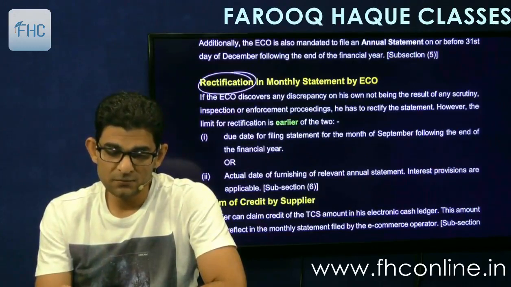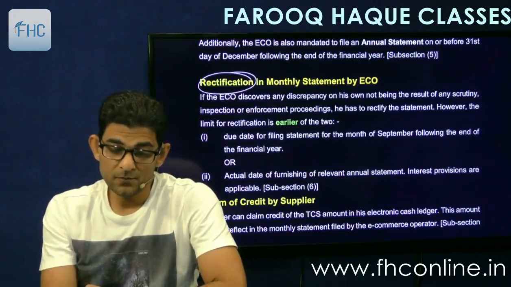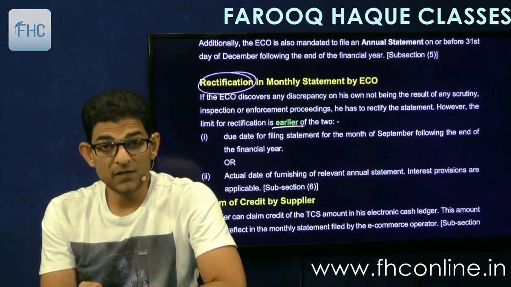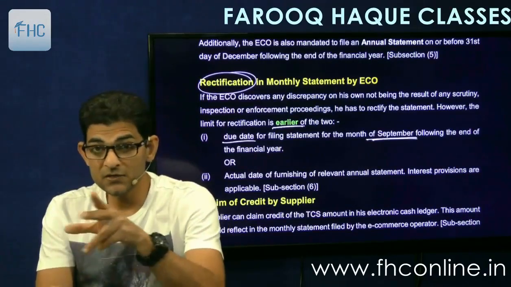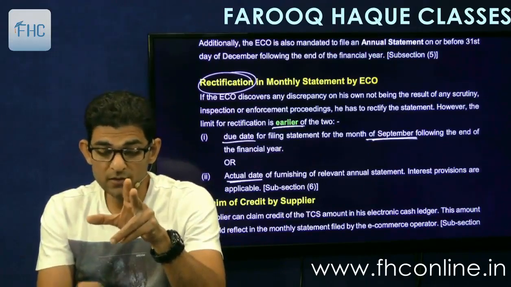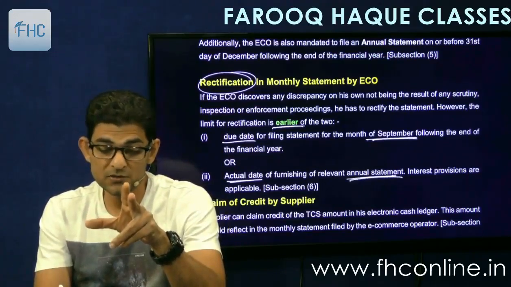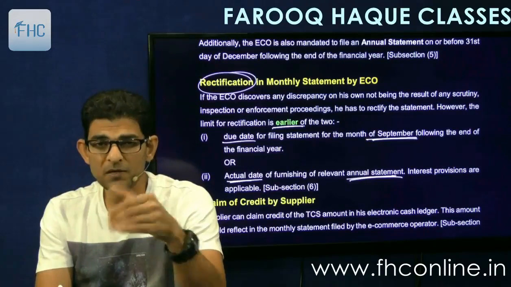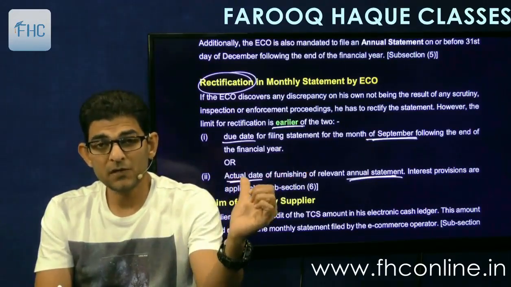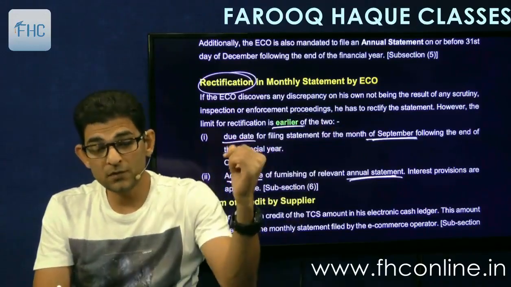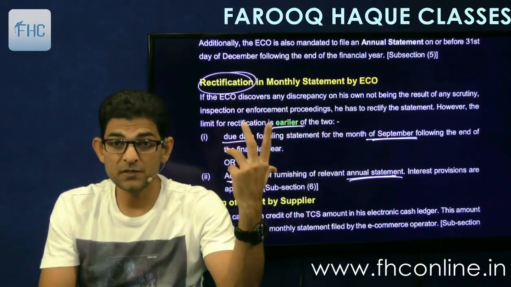The rectification can be done before the earlier of the two dates, that is, the due date of filing the return for the month of September of the next year, or the actual date of filing the annual statement, which is normally to be filed by 31st December. But whatever is the actual date, we will take the actual date or the September due date, whichever is earlier.